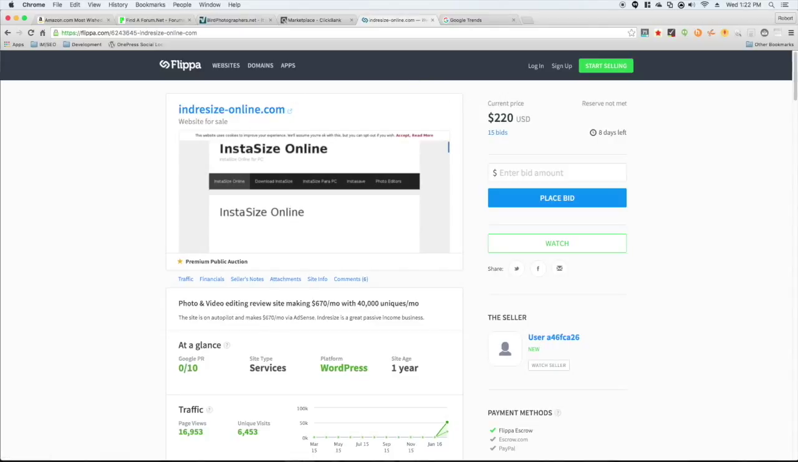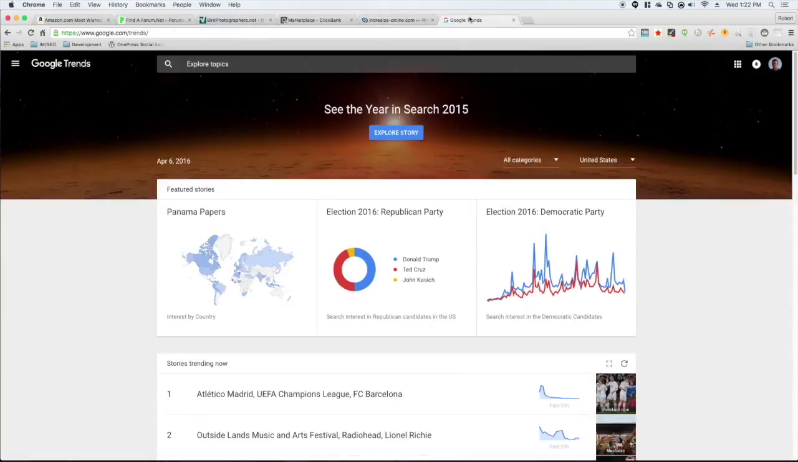Now, after I'm done with Flippa, I like to head over to Google Trends. And basically what Google Trends is, is all their search data, and it's put into an easy-to-read format. And you can search for different topics, and it'll give you the trends of that topic over a period of time. So it's a good way to validate a niche and make sure that it's not what I like to call a one-hit wonder, where it was really popular and now it's completely gone, or it's starting to fade slowly and no one's really interested in it anymore.